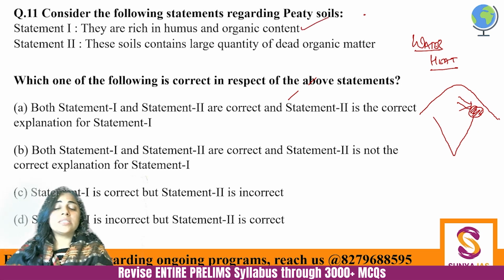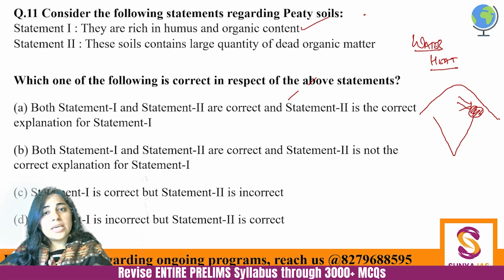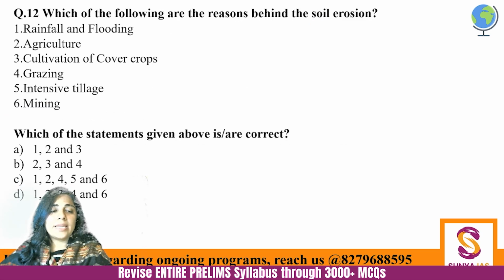There is a lot of humus, there is a lot of organic content, but they are not good for cultivation because that humus, that organic content is not able to take the nutrients and enrich the soil, right? And second is absolutely correct as well. So A is the answer. Next.